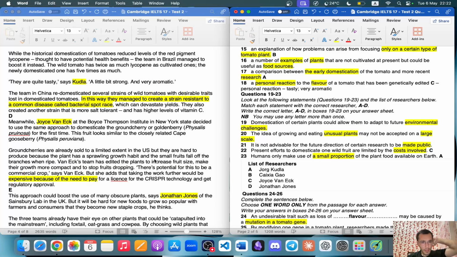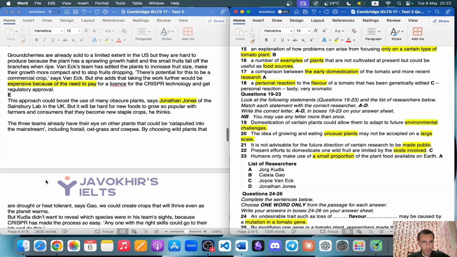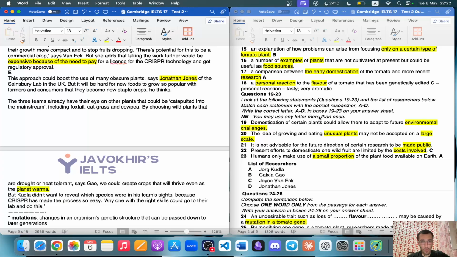Great option. Now, moreover, what did Jonathan Jones say? This approach could boost the use of many obscure plants, says Jonathan Jones. The team already has their eye on other plants that could be catapulted into the mainstream, including foxtail, oatgrass, and cowpea. By choosing wild plants that are drought or heat tolerant, says Gao, we could create crops that will thrive even as the planet warms. Planet warming means environmental challenges, says Gao.